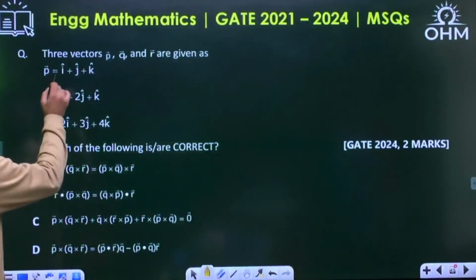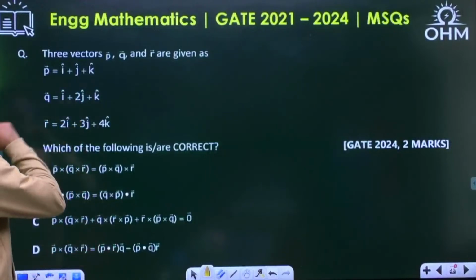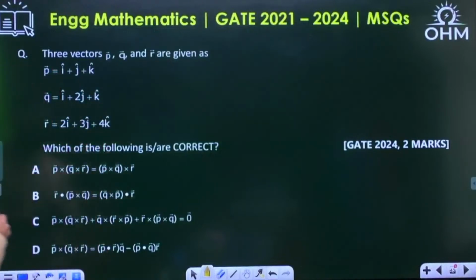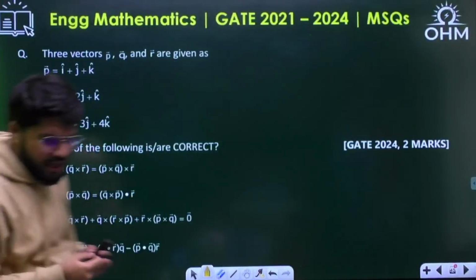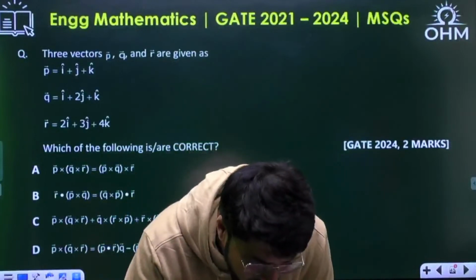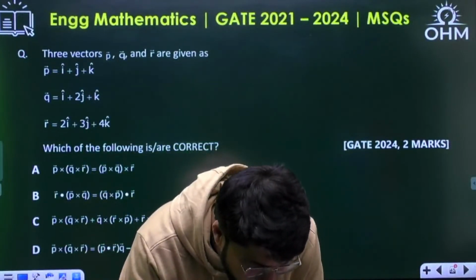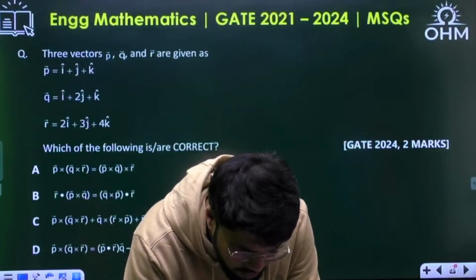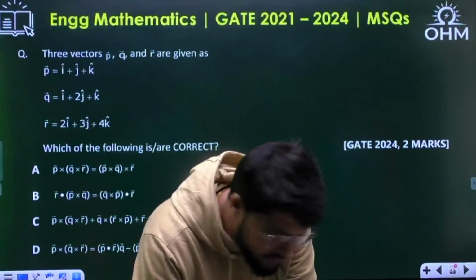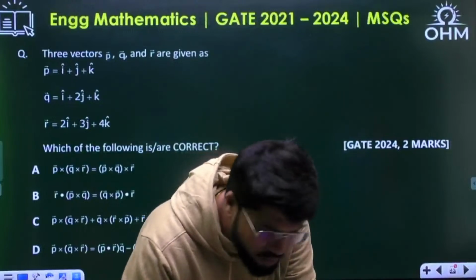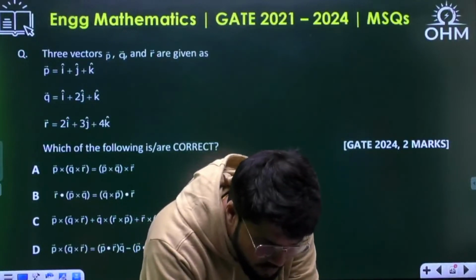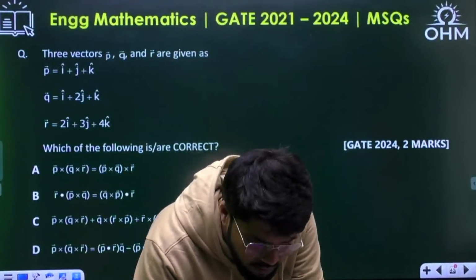General identities also exist here, but you know, I plus I is 2I, J plus J is 2J, and K plus K is K plus K? Is it K plus K? I think there is a typo error here, for sure. It is a GATE 24 question only, right? GATE 24, 2 marks. Okay, let me check it out once.